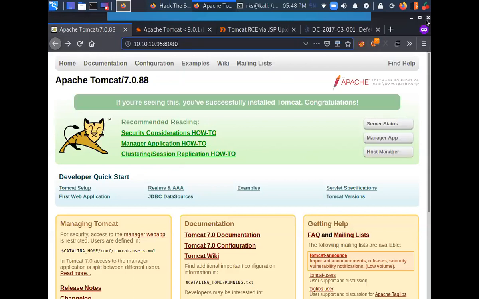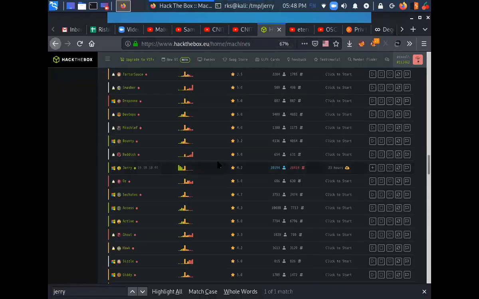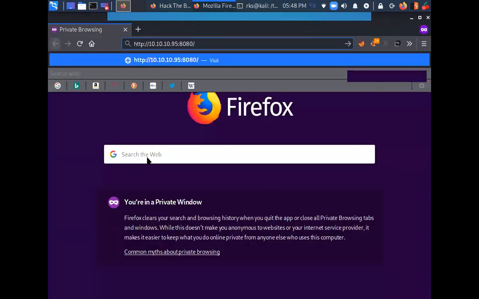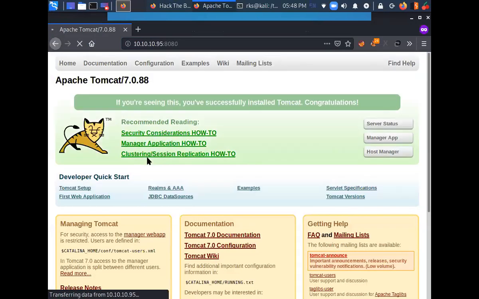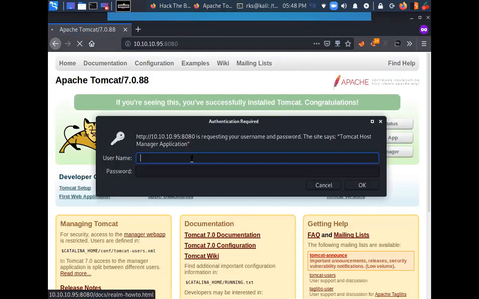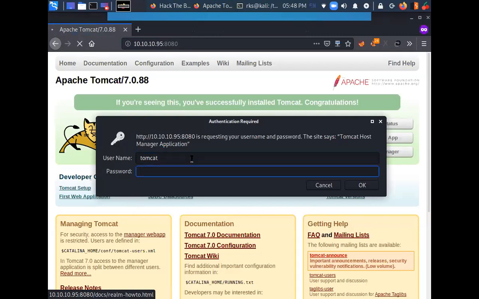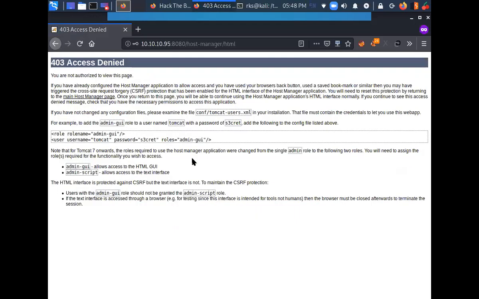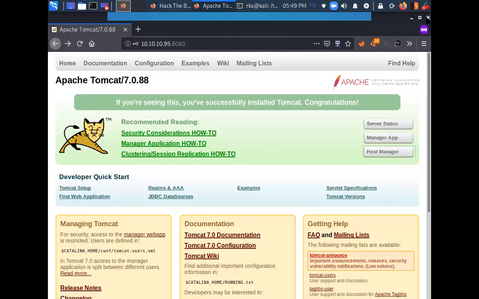So I am in incognito mode. I'm simply going to close my browser and open it again, a fresh session. Visit host manager. But this time I am going to try with Tomcat and the secret which was there in the error message. s3cret. Probably I have done something wrong here. Let's try it again. Access denied. Still access denied. Close it again.